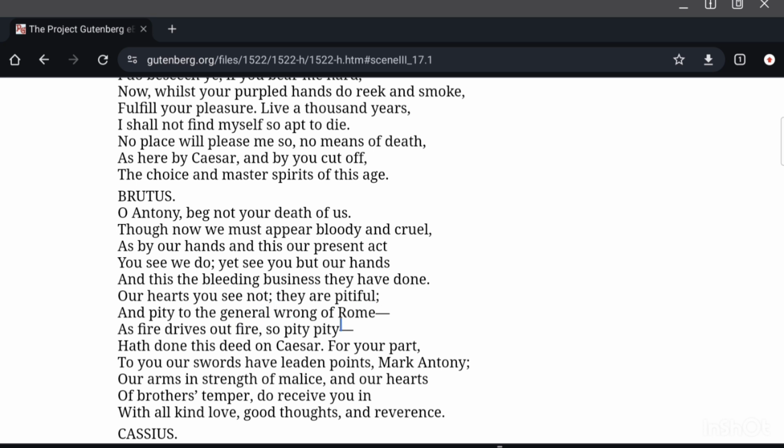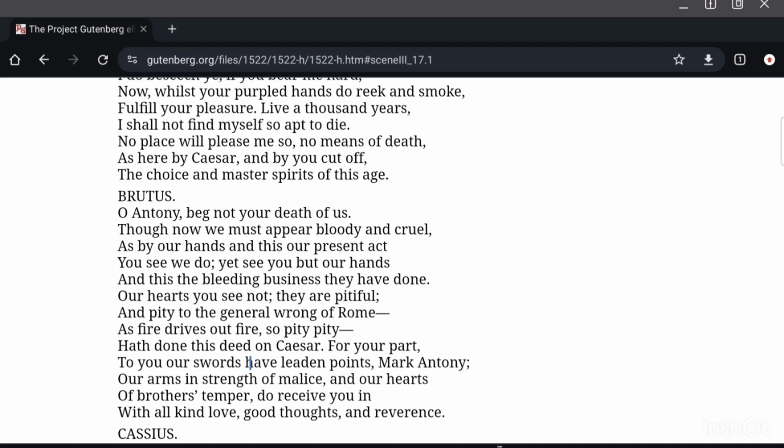And pity to the general wrong of Rome. As fire drives out fire, so pity, pity. Here, Brutus means to say that he was full of pity towards the people of Rome for the general wrong that was being done to the people by the prospect of Caesar becoming king, right? So that pity for the people of Rome has driven out his pity for Caesar, just as fire drives out fire.